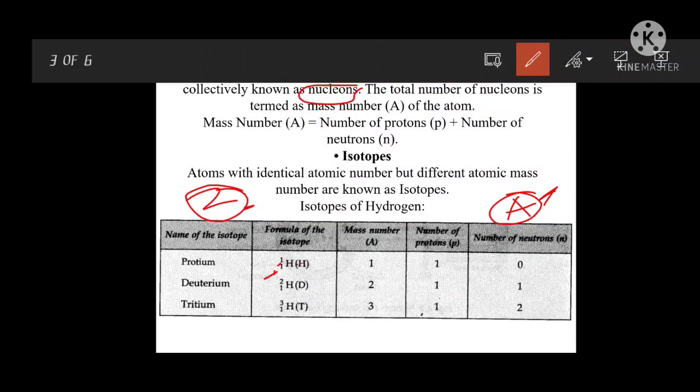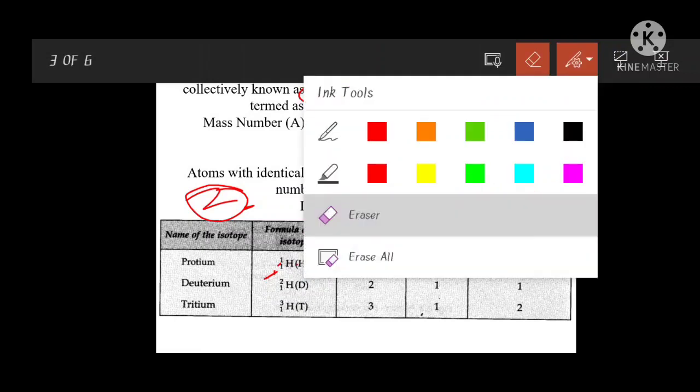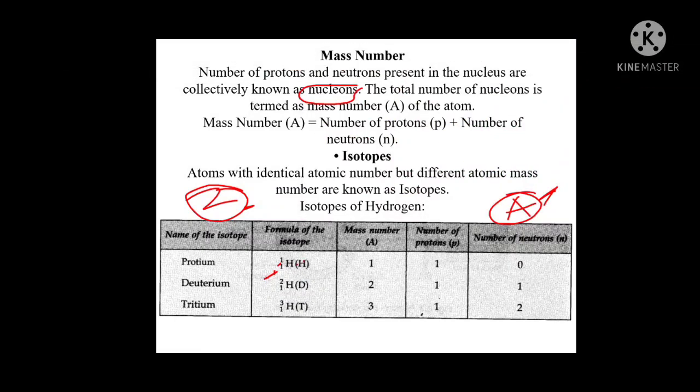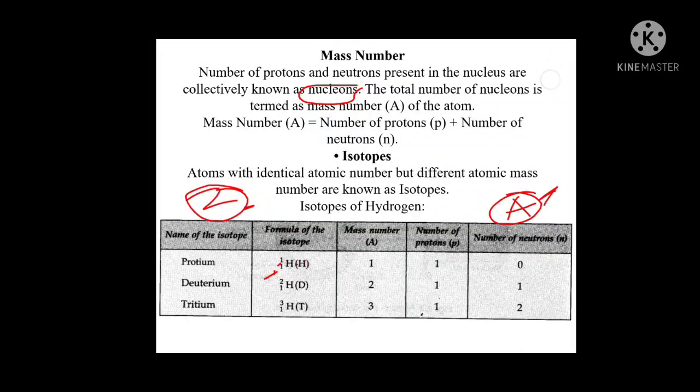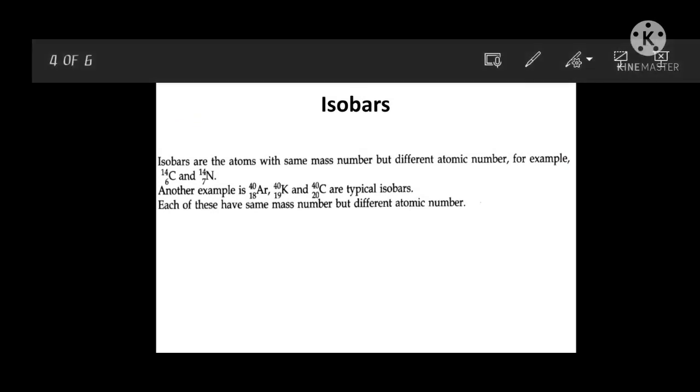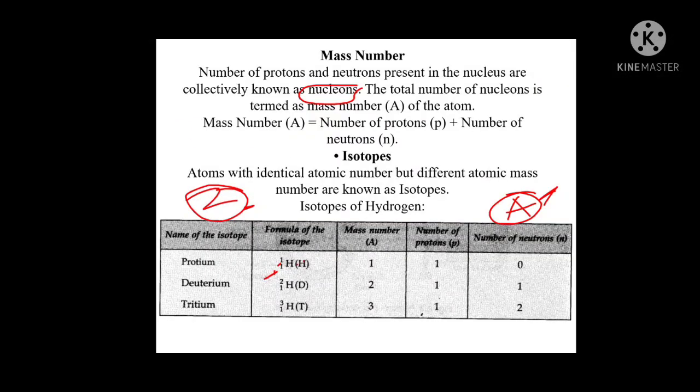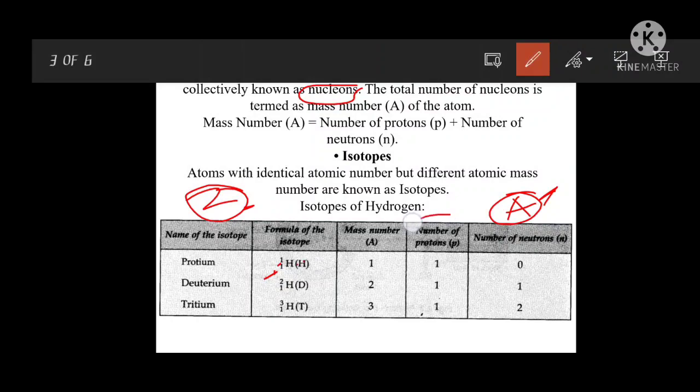The number of protons or the number of electrons decides the atomic number, and both are equal.